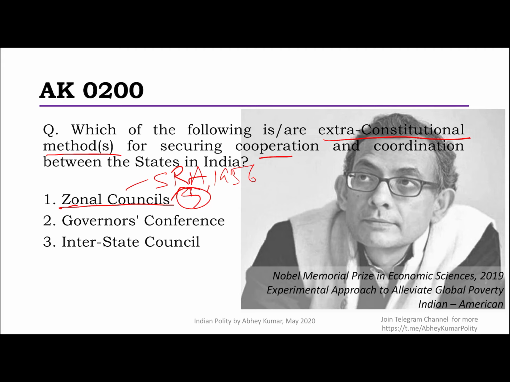It's called the Northeastern Council. It is also a statutory body under the Northeastern Council Act of 1971, but you have only 5 zonal councils as such under this act. And of course, the purpose is to bring a spirit of cooperation and coordination among the states in that particular zone. In fact, it's a very popular statement of Jawaharlal Nehru when he introduced this idea of zonal councils under the States Reorganization Act, that it is to promote the spirit of cooperative working.